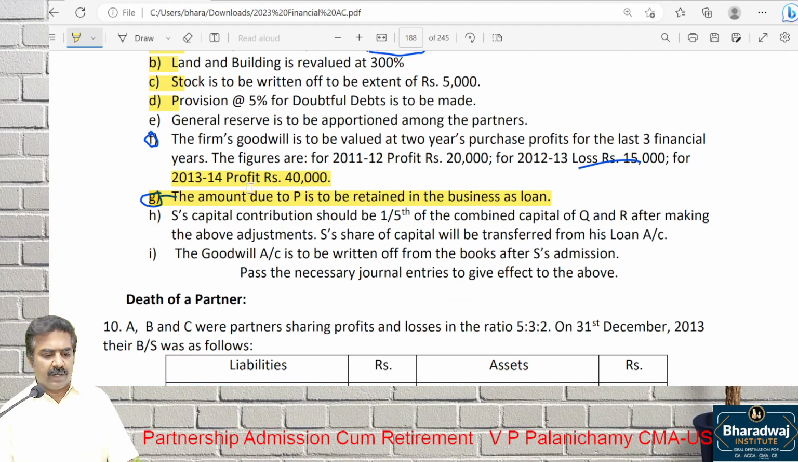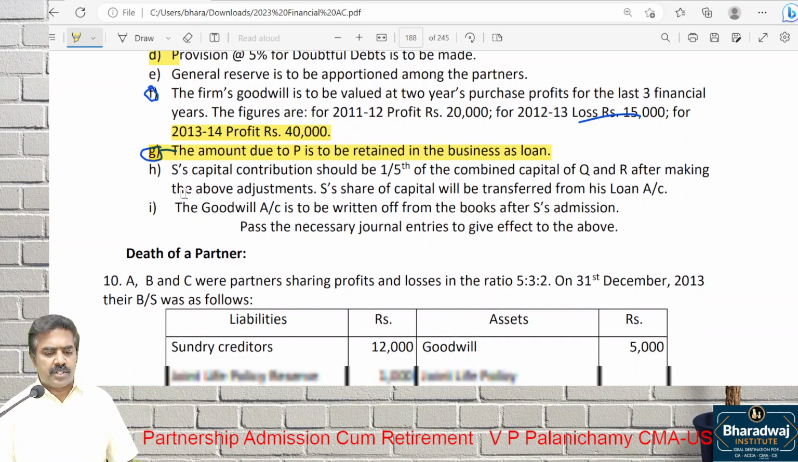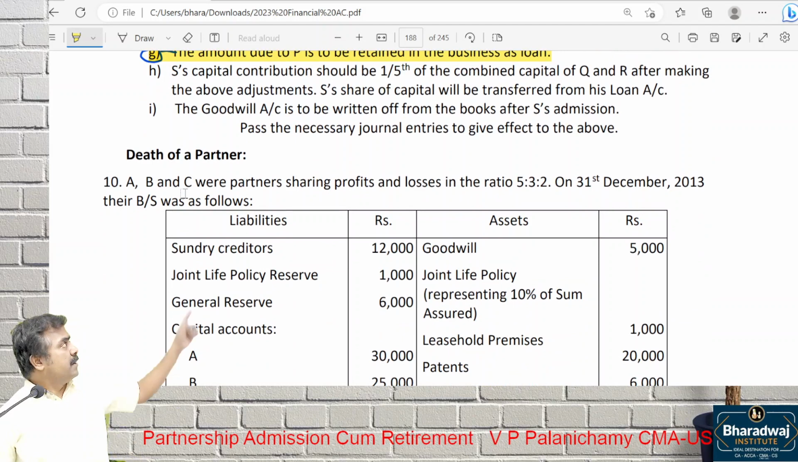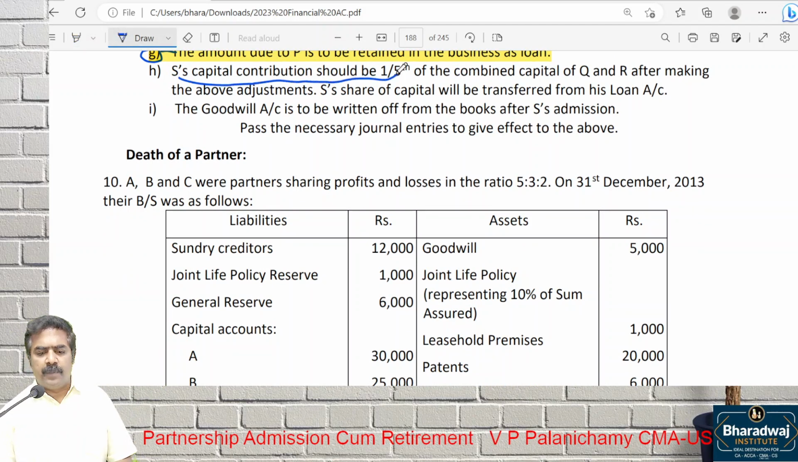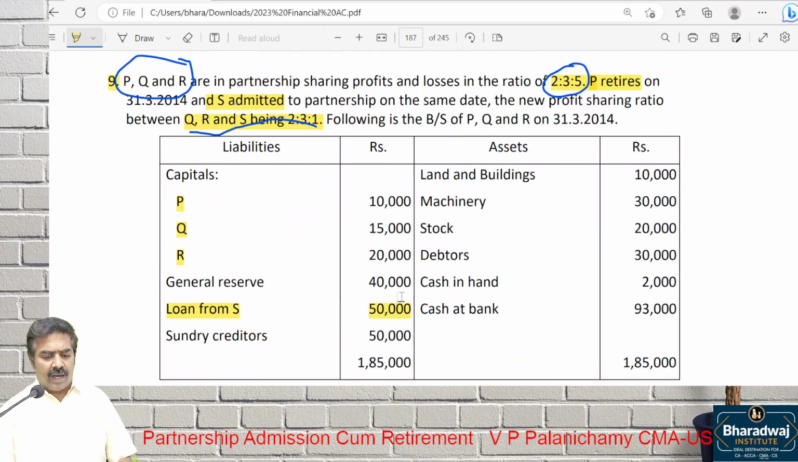Wait. Look at point number H. What is given in point number H? S's capital contribution should be 1/5 of Q and R after making the above adjustment. One of the important points: capital will be transferred from which account? He is not going to bring money. Look at the old balance sheet, please. Already S has given a loan.